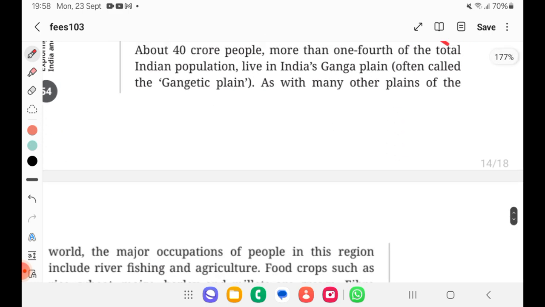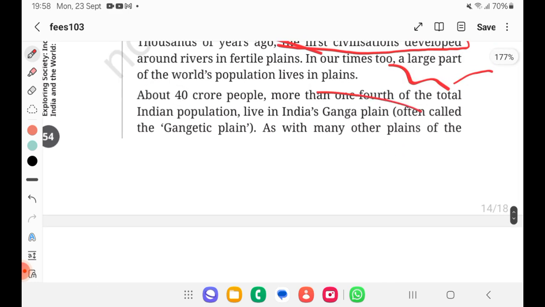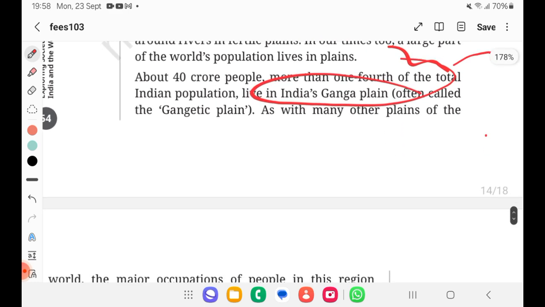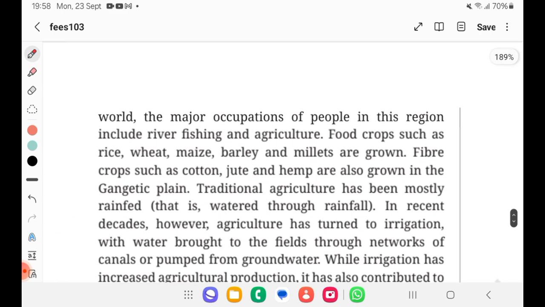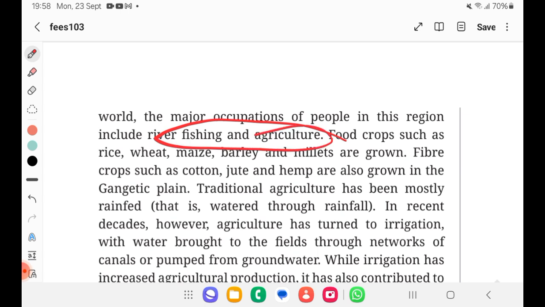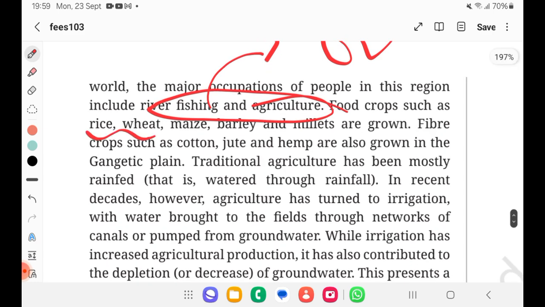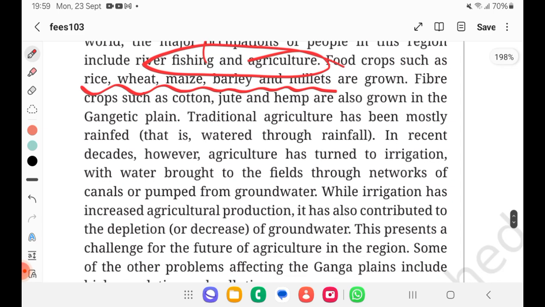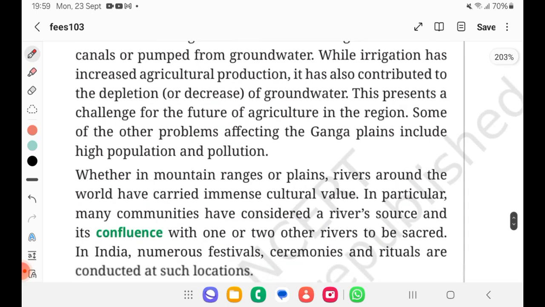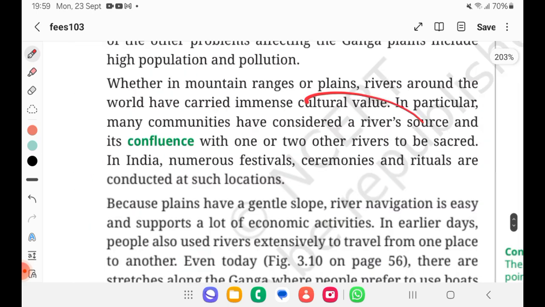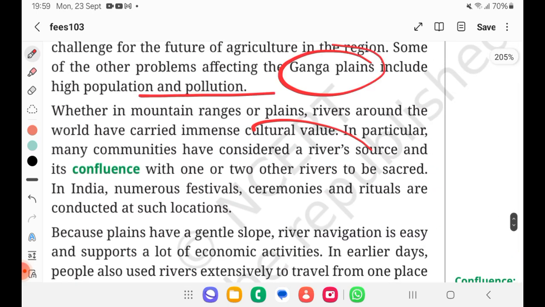One such good example is the Indian Ganga plain, highly populated. And it is easy to construct railways and all. Transportation is also very good in plains. Major occupations include agriculture and fishing, because rivers are there for fishing, and agriculture because of floodplains. Important crops will be rice, wheat, maize, barley, these things. These are some of the points we should know. As I told, the Ganga plains have more population, and because of that pollution is also more.